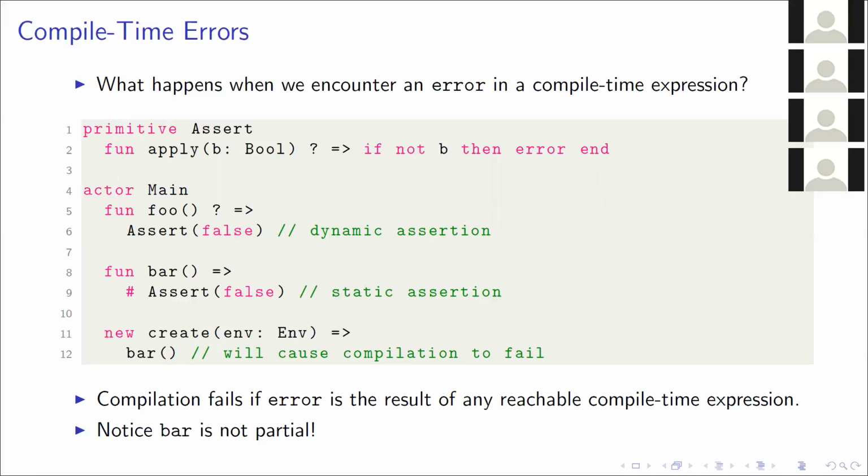Just to reiterate a point I spoke about earlier, the compilation will fail when we call bar at create. When we do the reachability analysis, we'll find that bar can be reached, so we go and evaluate the assert, and then it will fail.